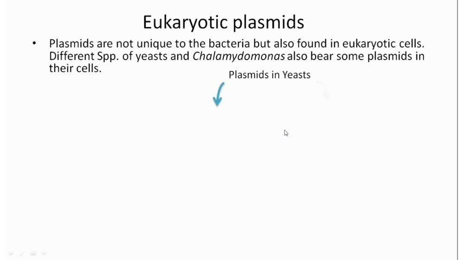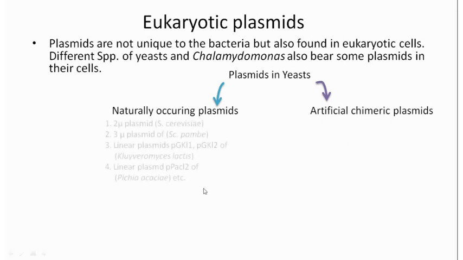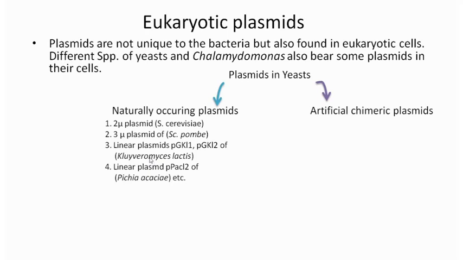There are two types of plasmid. One type is indigenous, which is naturally present in the cell, and the other is artificial, that has been made for genetic engineering purposes. These are artificial chimeric plasmids. Among the naturally occurring plasmids, the 2-micron circle, the 2-micron plasmid found in Saccharomyces cerevisiae, is very important,